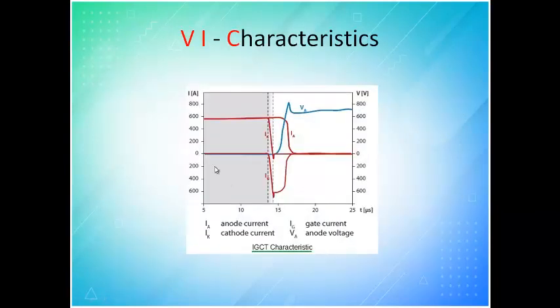The VI characteristics are the same for all the devices. When your voltage starts to increase, your current comes down. When your voltage falls, the current starts to increase. This is T off, this is T on.